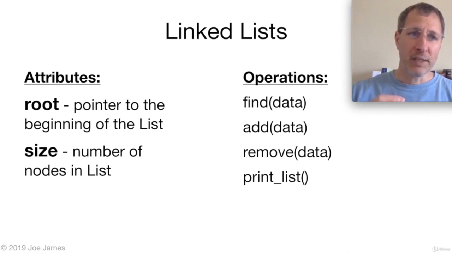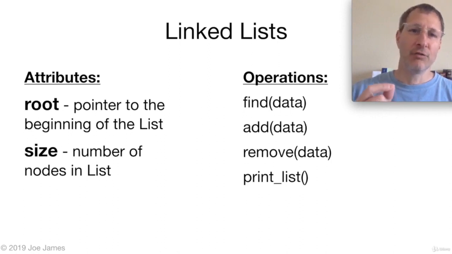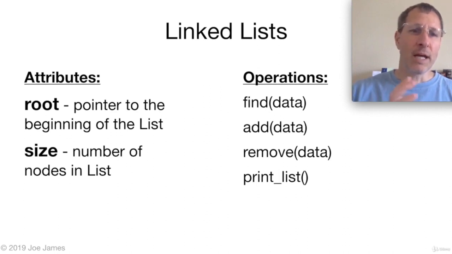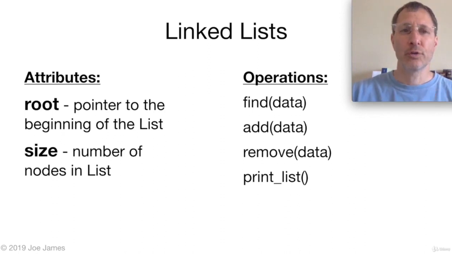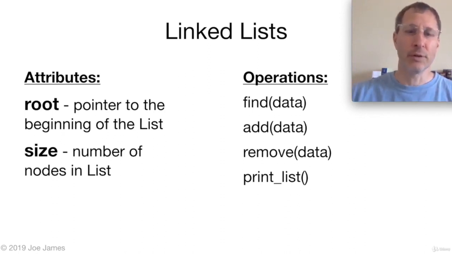So we have a pointer to the root, and the operations that we need for each linked list: we need to be able to find data, we need to be able to add a piece of data, we need to be able to remove a piece of data from the linked list, and we need to be able to print the list somehow. We're going to see how each of these operations works, and then we're going to see how to code it in Python. Now the attributes for a linked list: you have a pointer to that root node, and then we're also going to track the size of the linked list, so at any given time you could find out how many nodes are in the list.